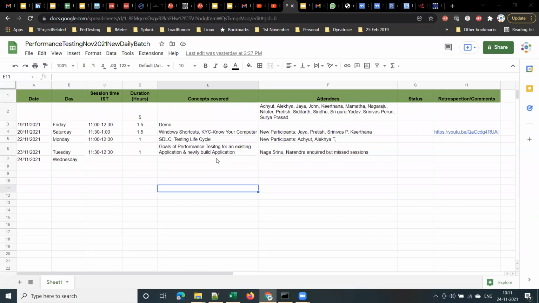What are the other scenarios for an already existing application, one that is already in production? When do we need to do performance testing for an already existing application? I gave 4 examples, isn't it?